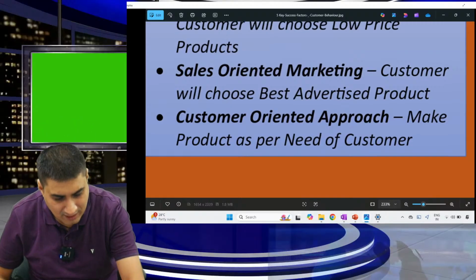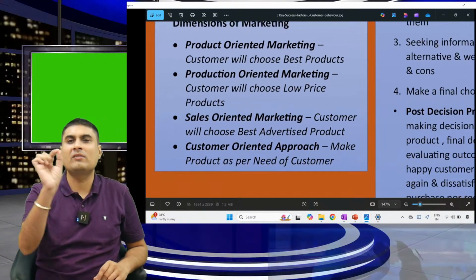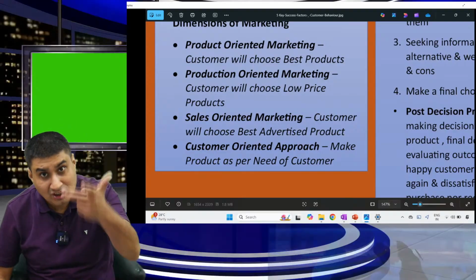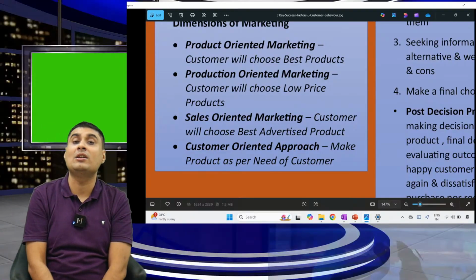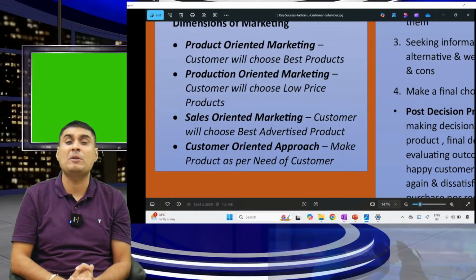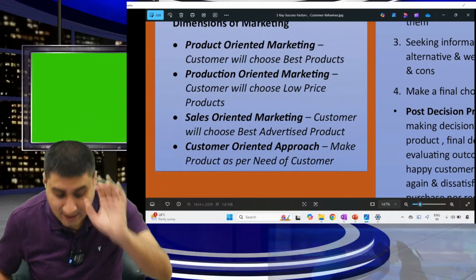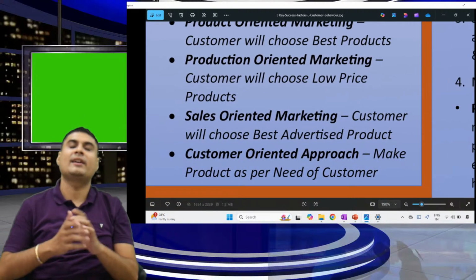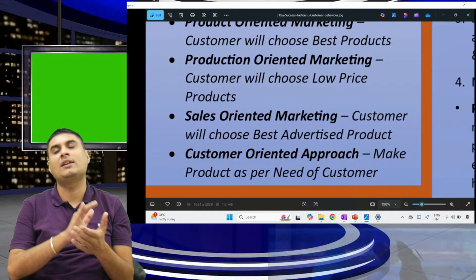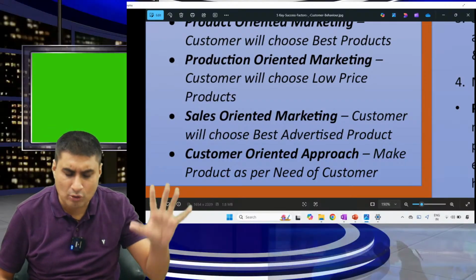Okay, so MCQ can come. Tell me 4 aspects of marketing. What is product oriented? Customer will choose best quality product. Production oriented, like Parle-G, what they believe? Customer will choose low price product. Sales oriented people, customer will choose most advertised product. Do advertisement, he will buy. Customer oriented, make the product as per the need of customer. Only MCQ may come.